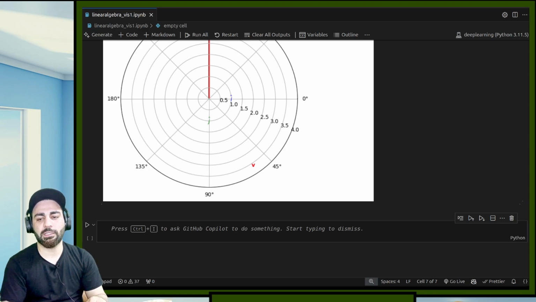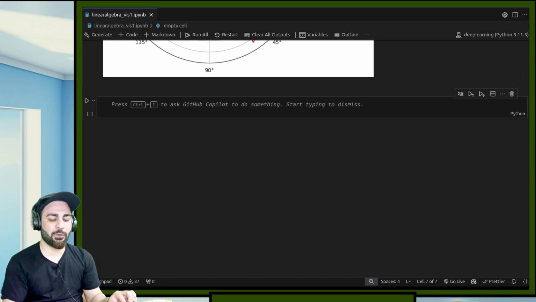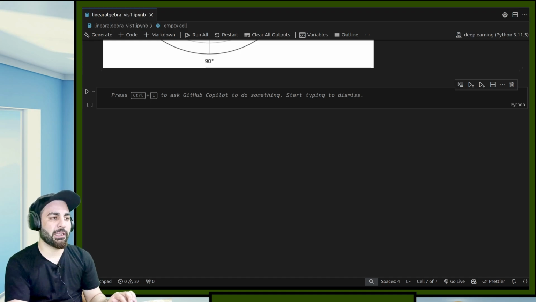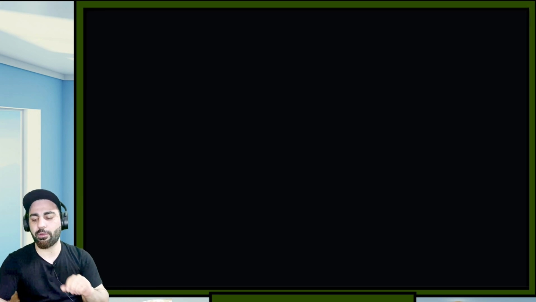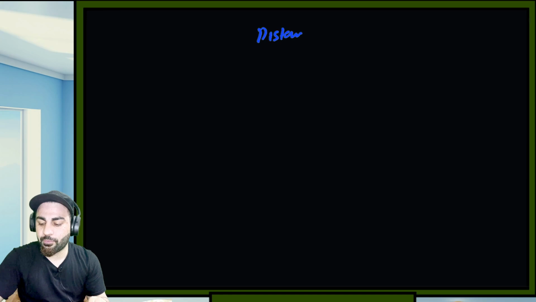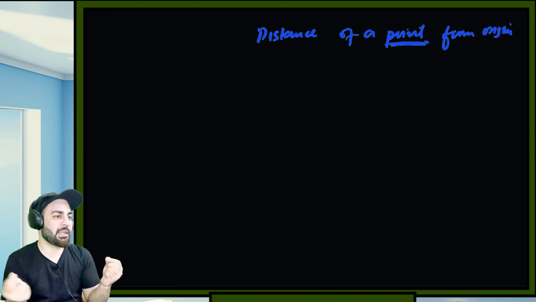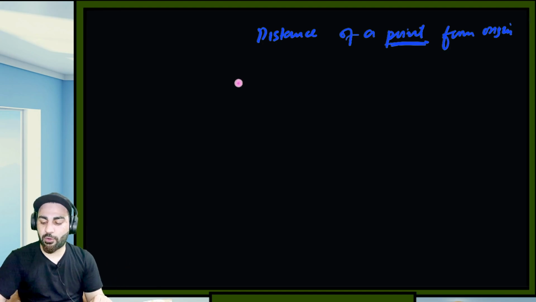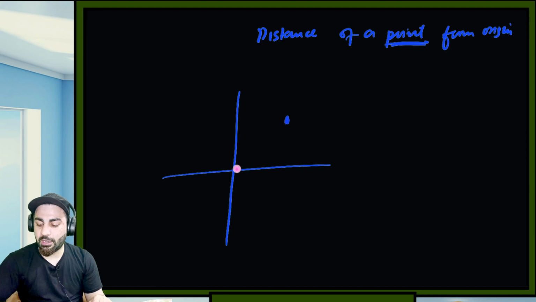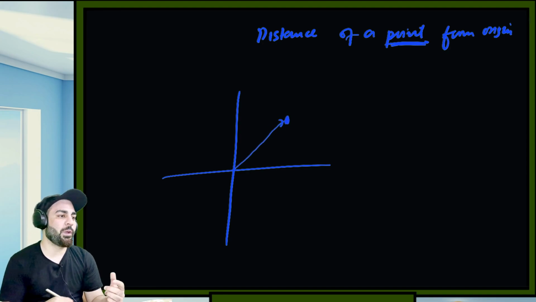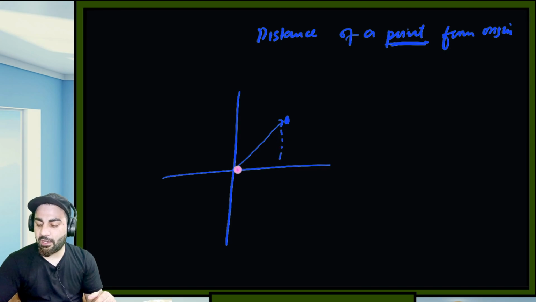Now moving forward with the next topics. The second topic that we saw is distance in 1D. Let me just hide this code window. So we saw the distance of a point from the origin. I call this point, this is a vector, whatever you call it. What is the distance? If you have a coordinate system like this, and a point over here, what's the distance from the origin? We derived it by using the Pythagoras theorem.